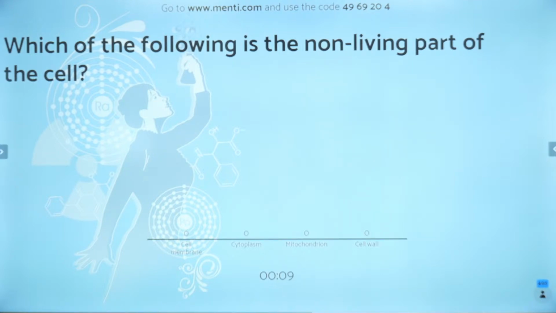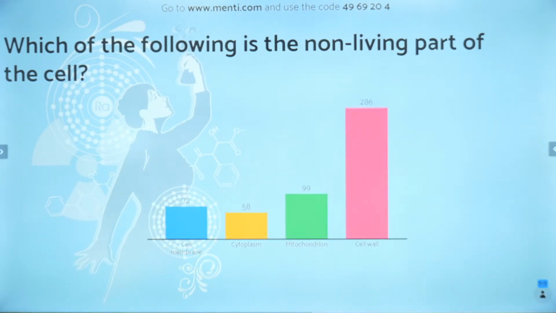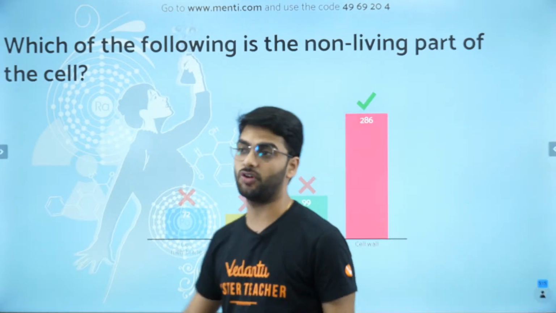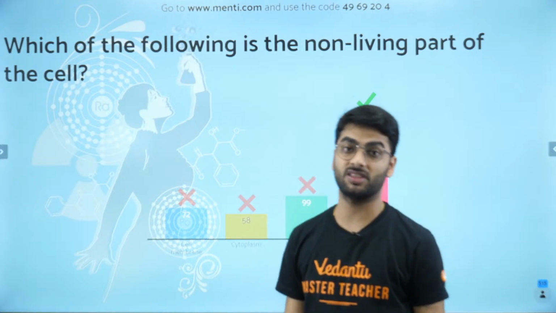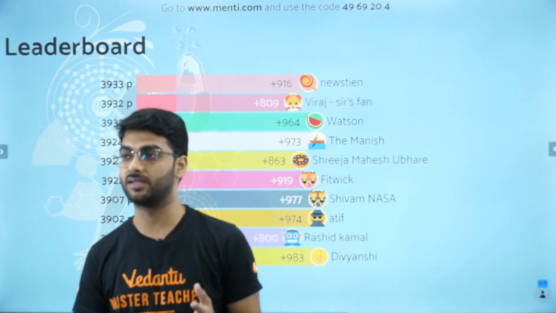Come on. You've got this. Very good, very well. We have got 280 plus students correct out of 515. That is more than 50%. So that's really amazing. Cell wall is the non-living part because it is made up of cellulose and it is present only in the plant cell.